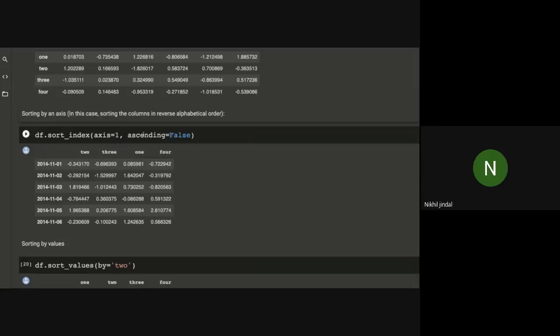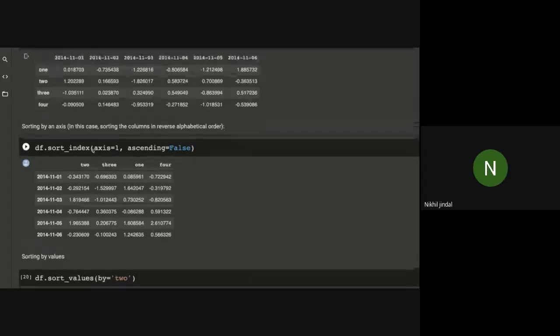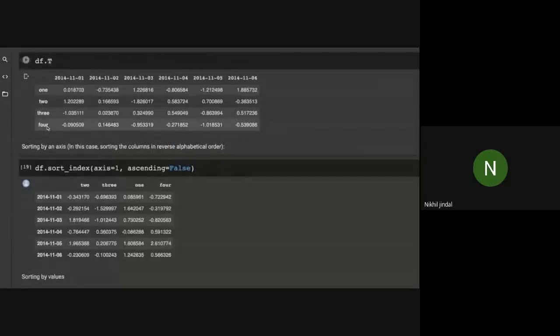I have passed ascending equals to false, so because I have column names with string values, the value which has the largest ASCII value will come first, and the character which has the least ASCII value will be considered the last column.